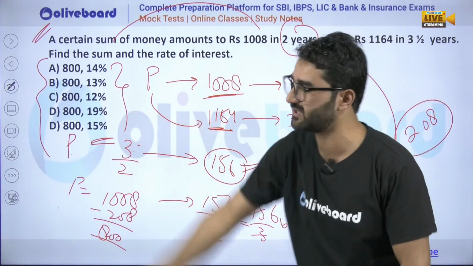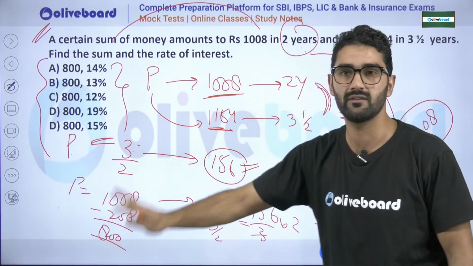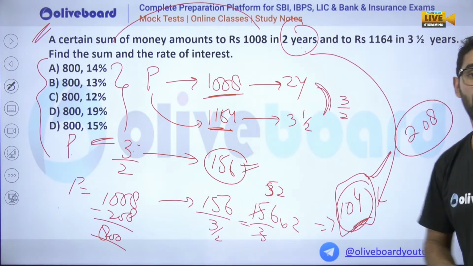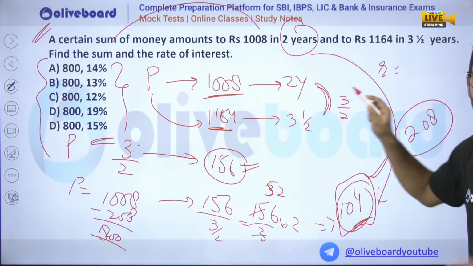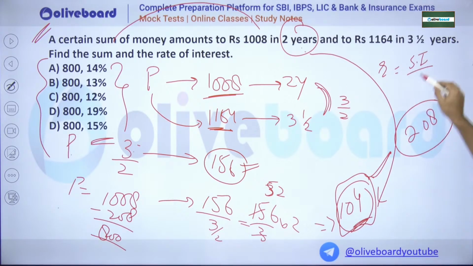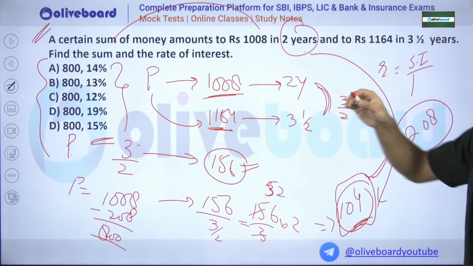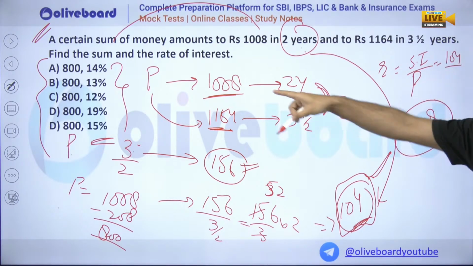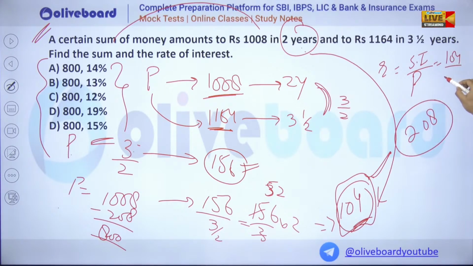Obviously, that is every option. We don't have to calculate this, but what we require is the simple interest. How to calculate the rate of interest? Very important. Rate of interest is simple interest upon the principal sum, multiplied by 100. That is 104 upon 800 multiplied with 100. Cut the zeros, 104 upon 8 is nothing but 13%.